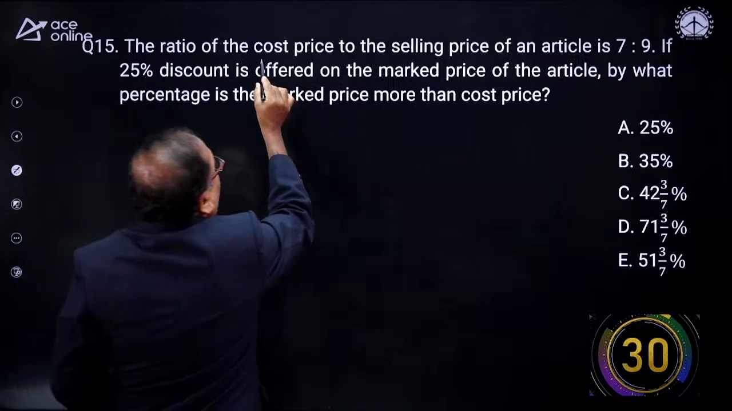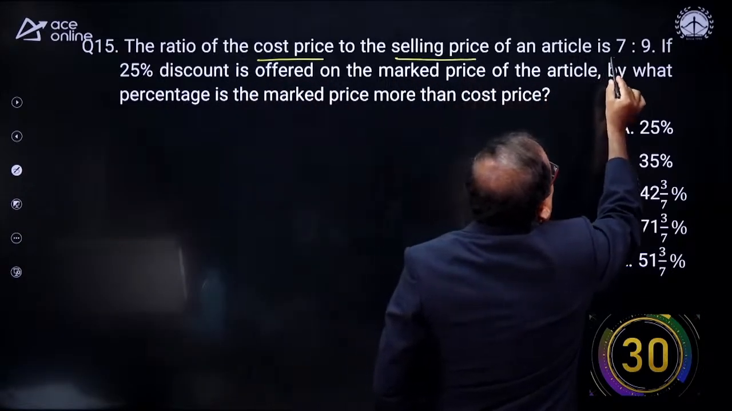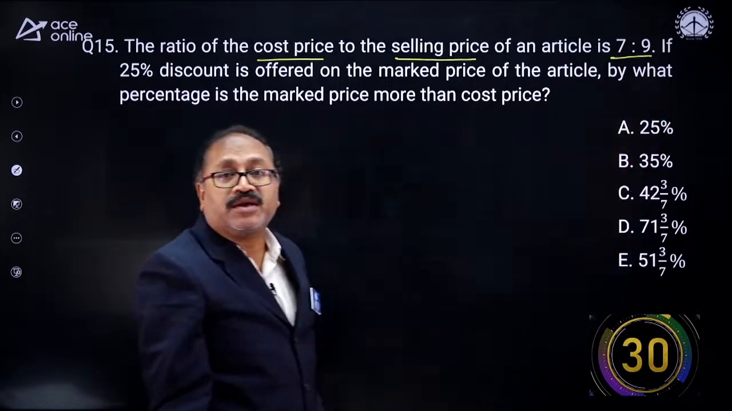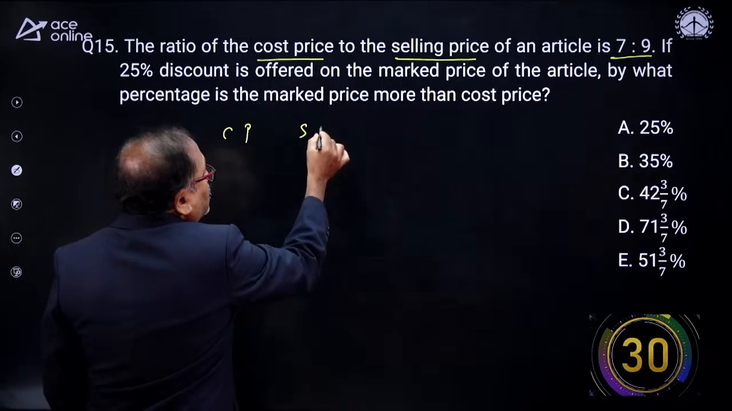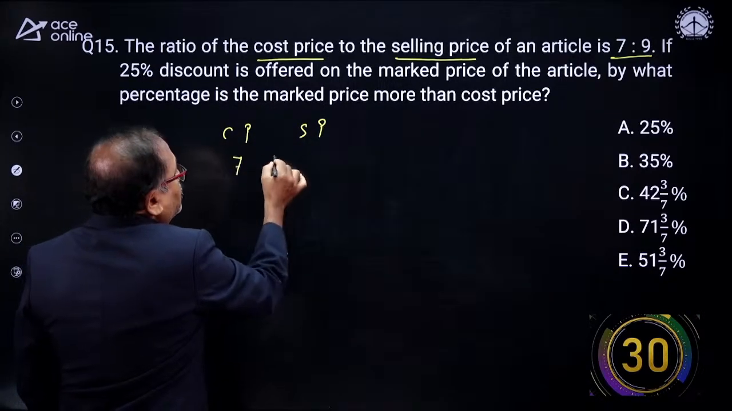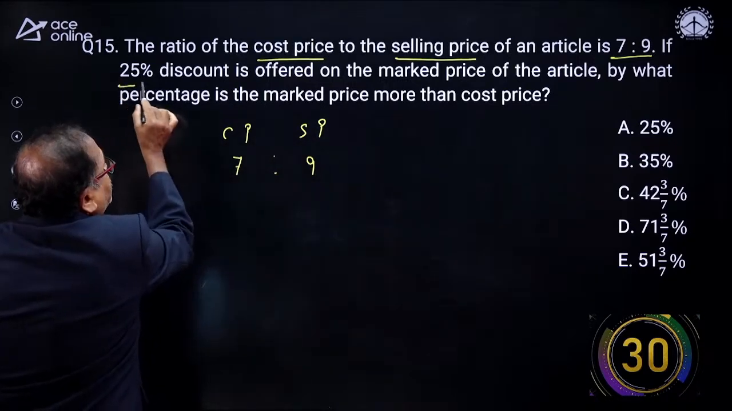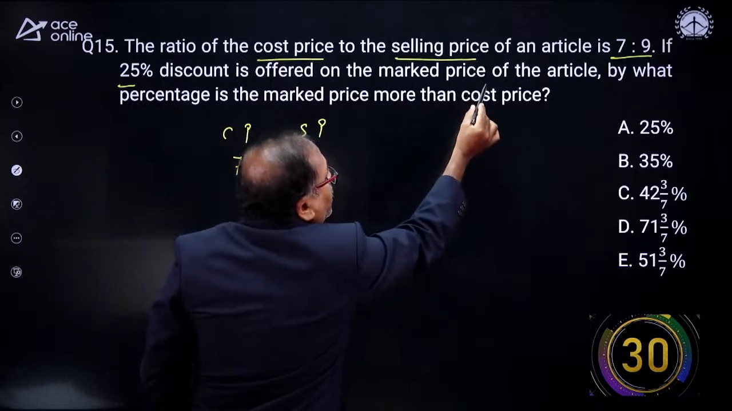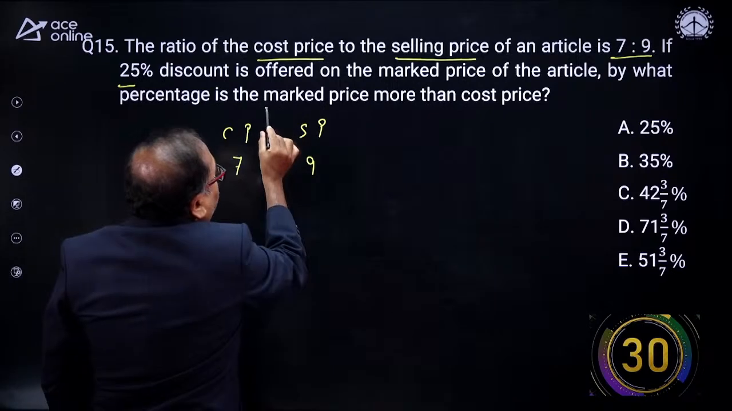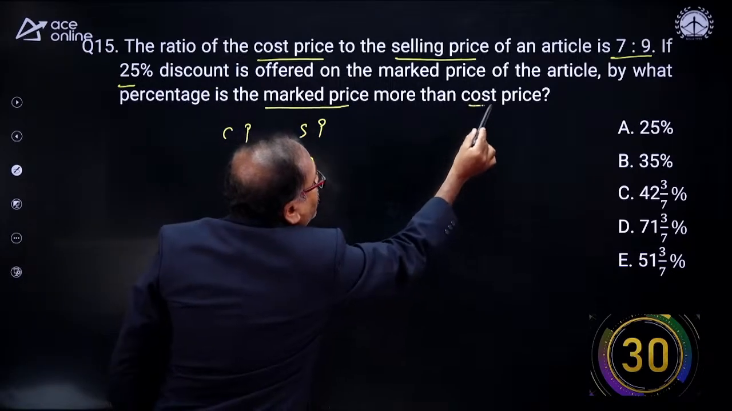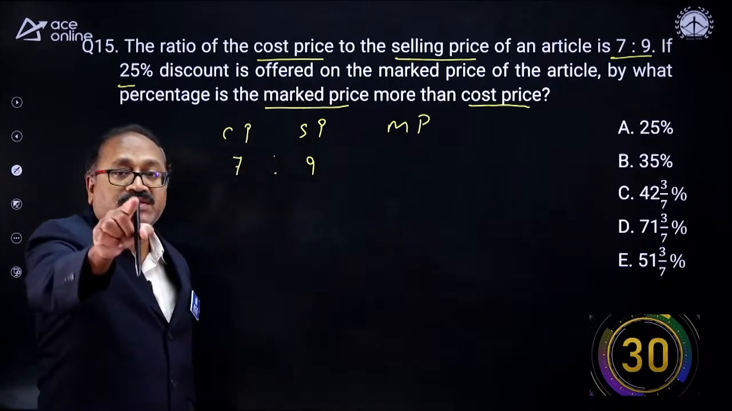The ratio of the cost price to selling price of an article is 7:9. Cost price to selling price, 7:9. Okay. If 25% discount is offered on the mark price of the article, by what percentage is the mark price more than the cost price? Can I find out the mark price? Yes, we can find out.